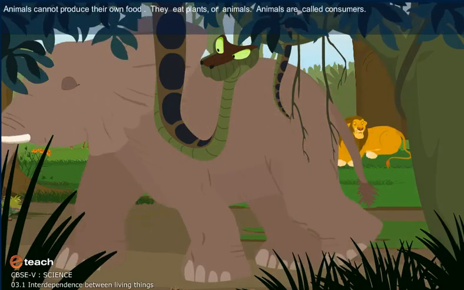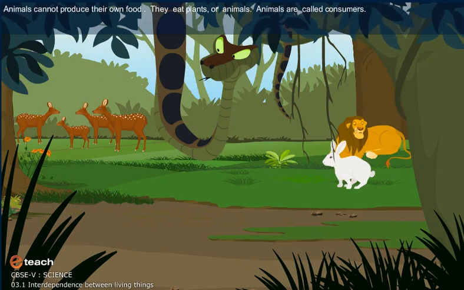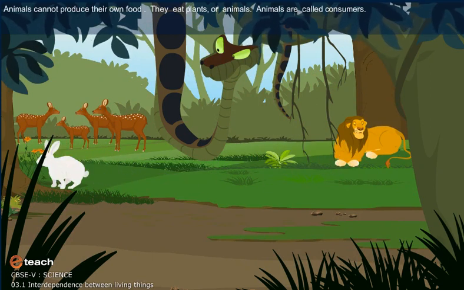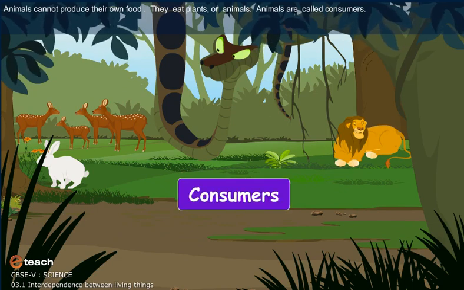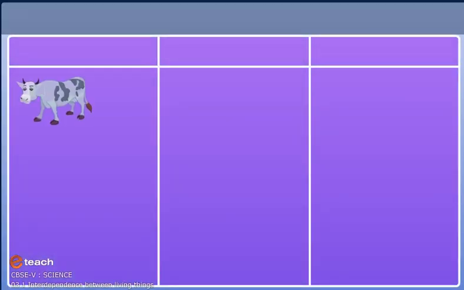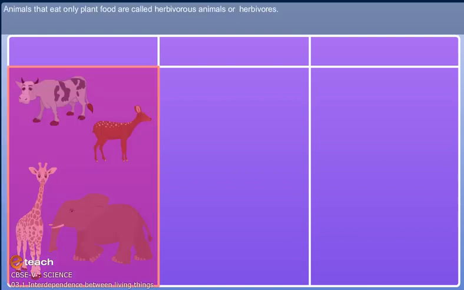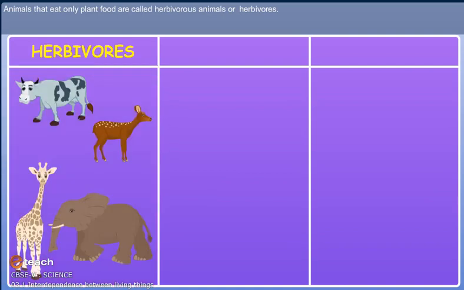Animals, unlike plants, cannot produce their own food directly. They either eat plants or other animals. Animals are therefore called consumers. Some animals, like cows, deer, the very large elephant, or the extremely tall giraffe, and so many more, eat only plants. Animals that eat only plant food are called the herbivorous animals or simply herbivores.